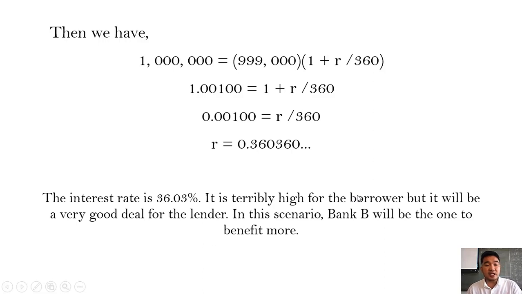So that is the interest rate. It is terribly high for the borrower, but it will be a very good deal for the lender. In this scenario, Bank B will be the one to benefit more.